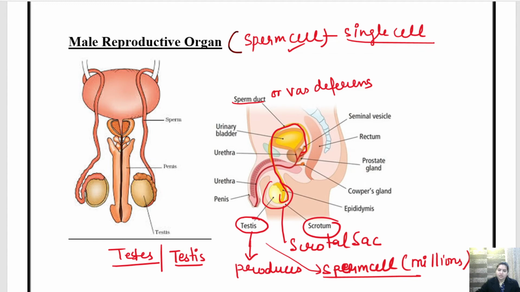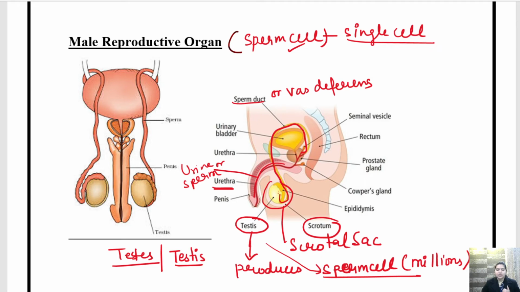Sperm will be produced in the testis, and with the help of this pipe-like structure called a sperm duct or vas deferens, the sperm will travel and go to the urethra. What is urethra? Urethra is again a pipe-like structure through which urine is passed, and also the sperm is released.